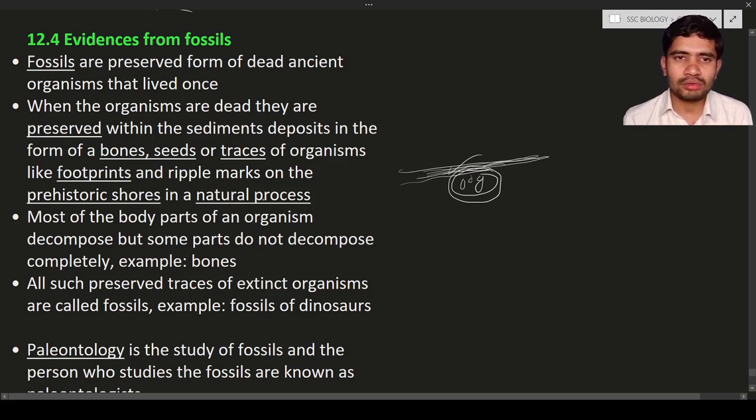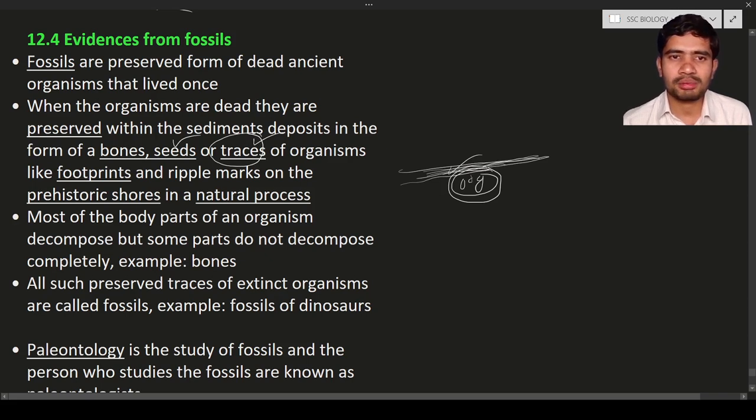Not only the bones, teeth, hair, etc., but also we can see the seeds or traces of the organism. What is meant by traces? For example, this organism has walked on the surface, and you will see the print, the footprint. If the footprint is covered with some other material, then that trace can also be used as a fossil. You will see the footprints of the dinosaur.